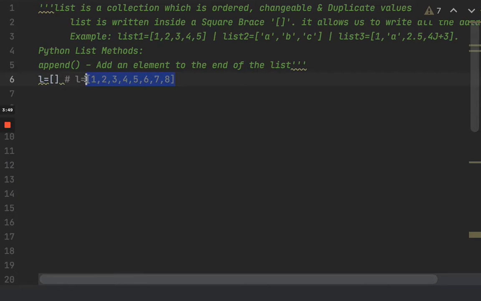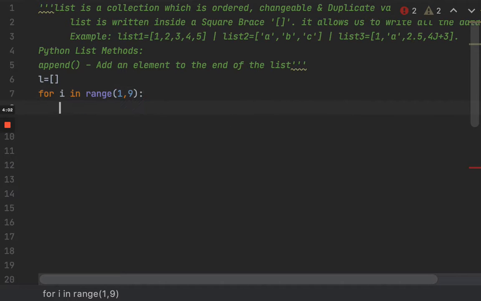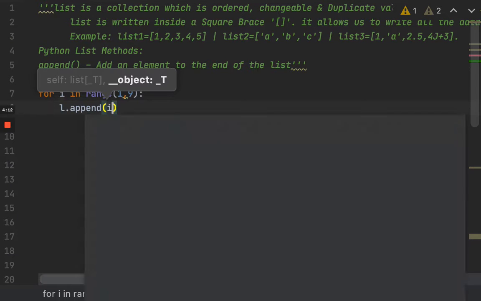So now I have an empty list here, and we are appending with a for loop, for i in range 1 to 9, so that it prints 1 2 3 4 5 6 7 8. Here I append i to the empty list.